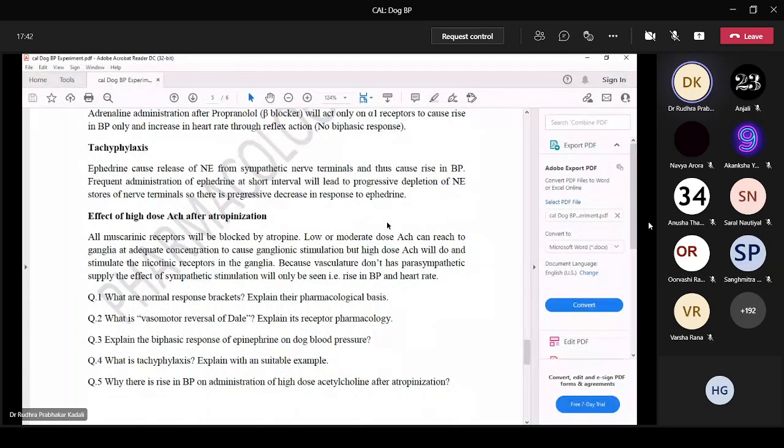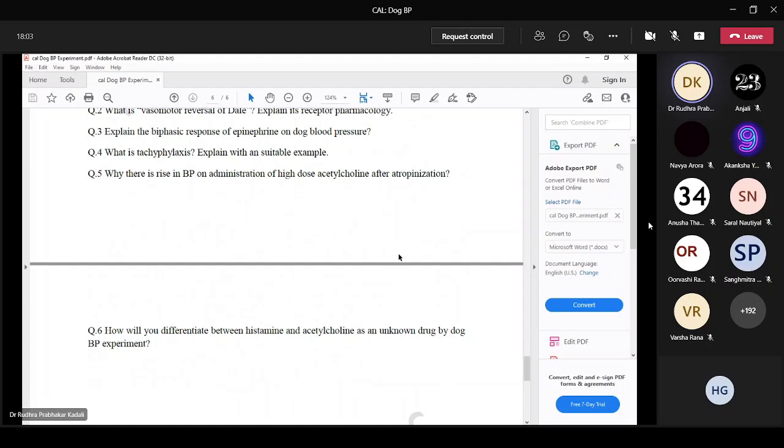So this is the experiment. You will study the normal response. You will demonstrate vasomotor reversal of Dale, vasomotor re-reversal, and the effect of atropinization after high doses of acetylcholine, etc. So all these responses you will study in this experiment.